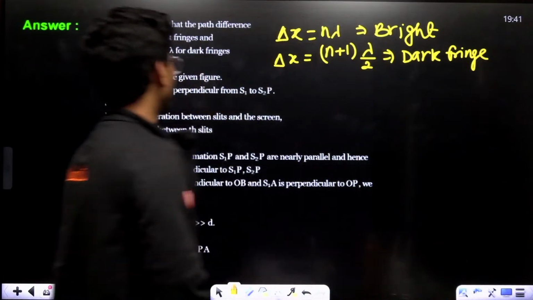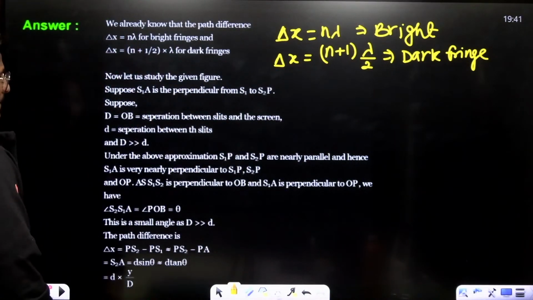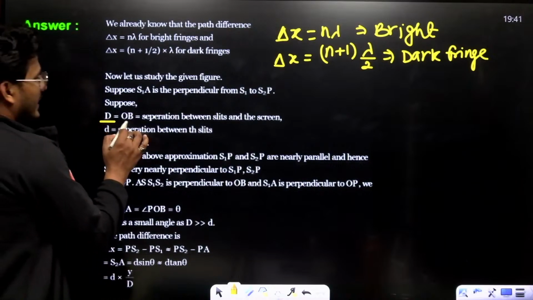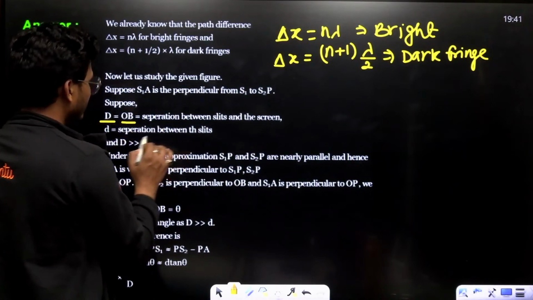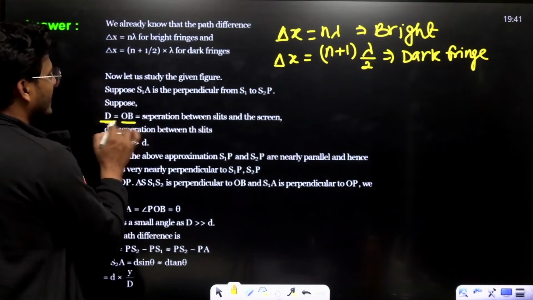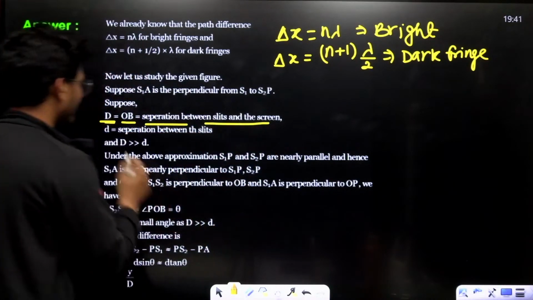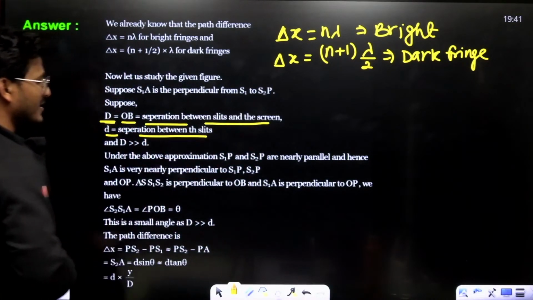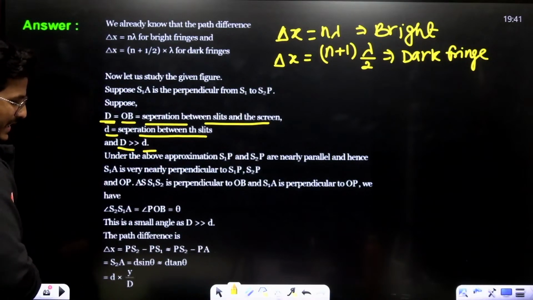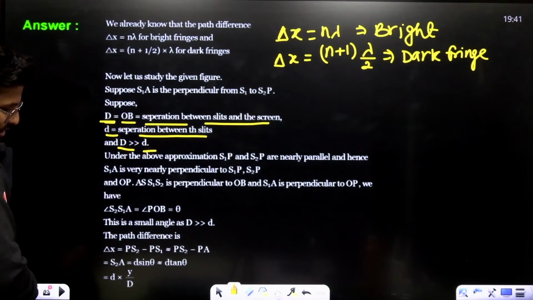Here d is the separation between the slits and D is the distance between the slits and the screen. D is much greater than d.